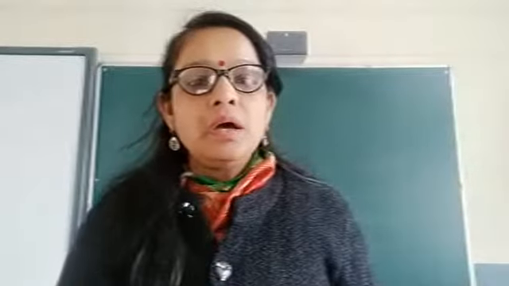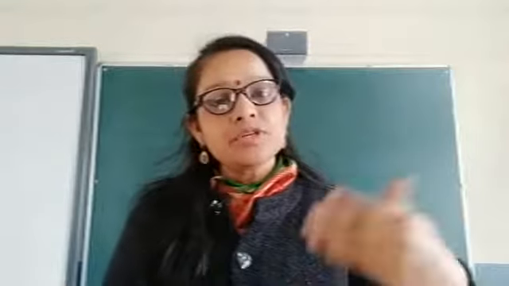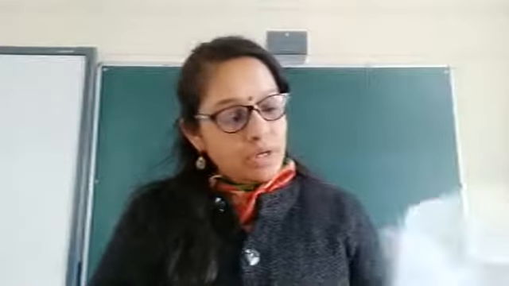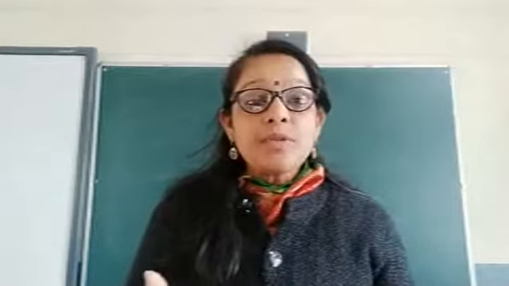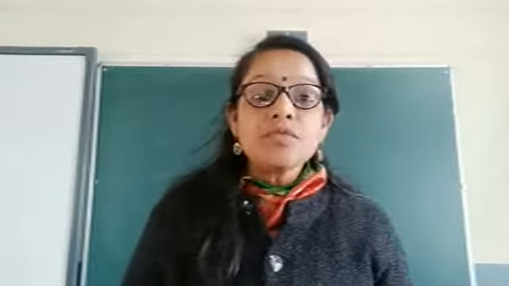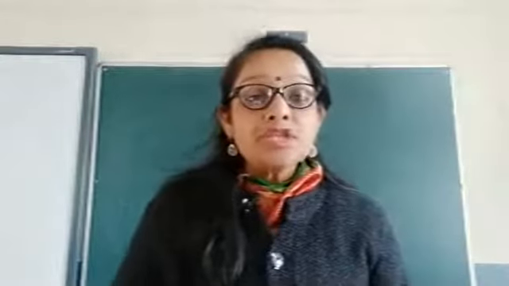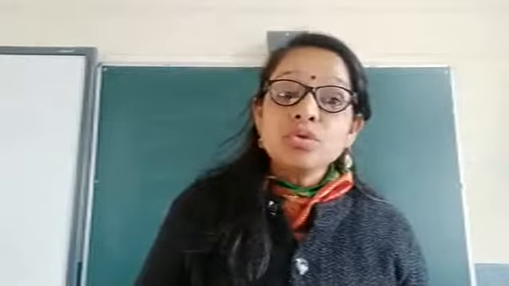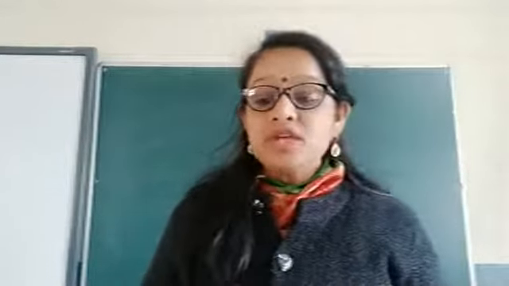So children, I have explained the first 6 points. Okay, I'm going to explain to you another 6 points. I have explained in my last video about the causes of unemployment, that how unemployment is created because of the low rate of economic growth, because of low growth rate of agriculture. The capital formation in India is low, that leads to unemployment. Then rapid population growth, then use of capital intensive technique, then defective education system.